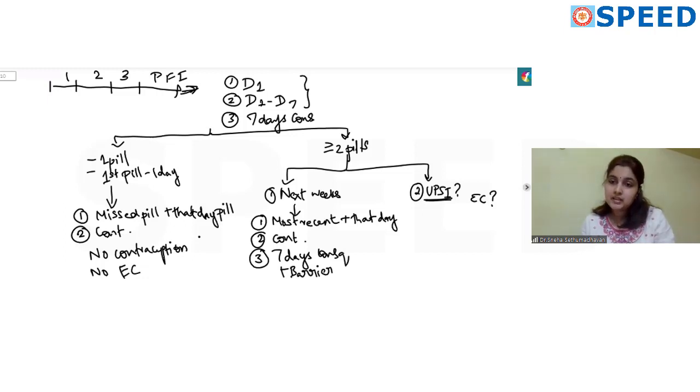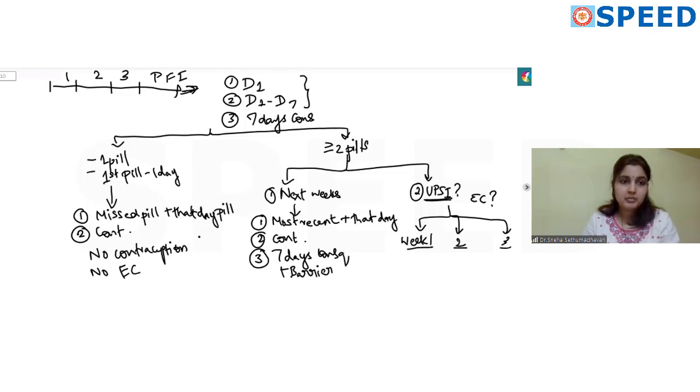to look if the patient has taken 7 pills consecutively in the previous week. So if she's taken 7 days previously, that means even if she's missed the pill, she has some amount of protection. So for this, you need to look at which week she's missed the pill, whether week 1, week 2 or week 3. Now if you look at week 1 in this diagram, week 1, the previous 7 days, if you notice, it is the pill-free interval. So she has not taken 7 consecutive pills in the previous week. So here you need to use emergency contraception if she's had sexual intercourse and missed the pills.